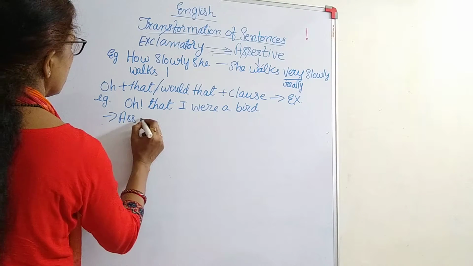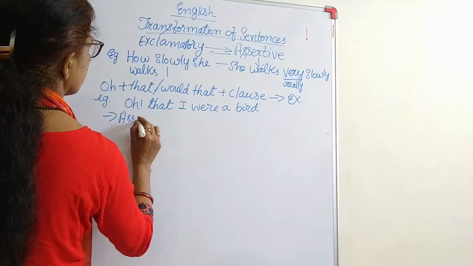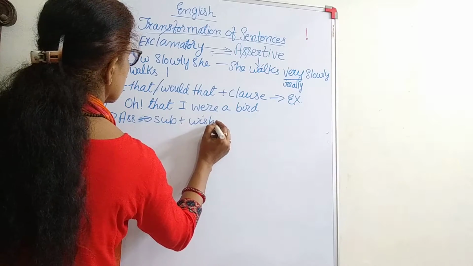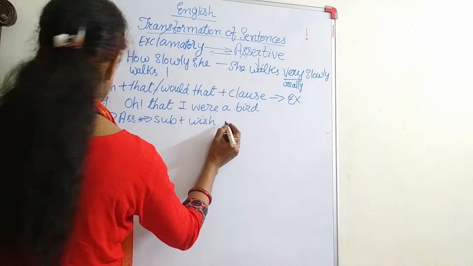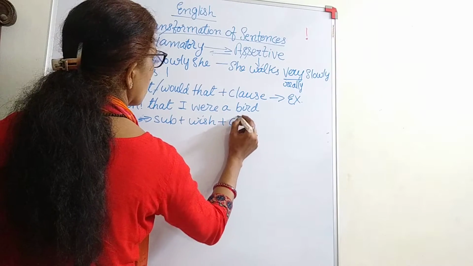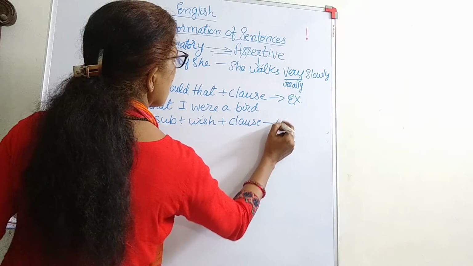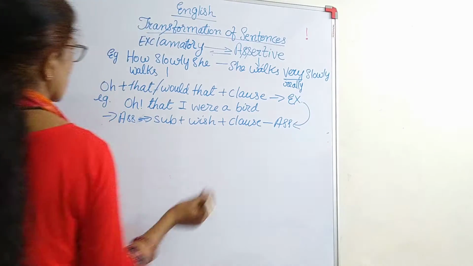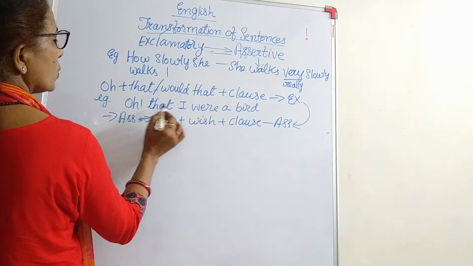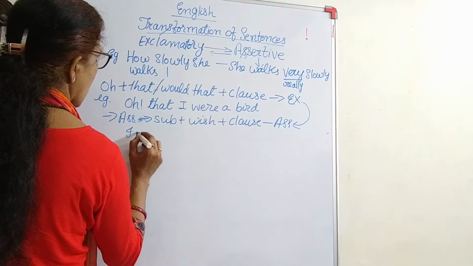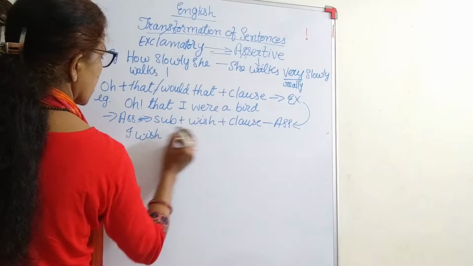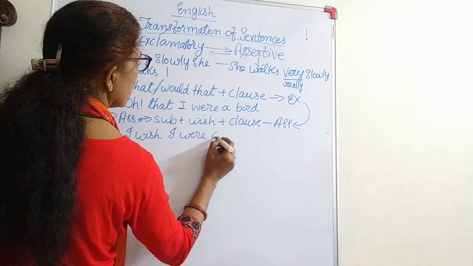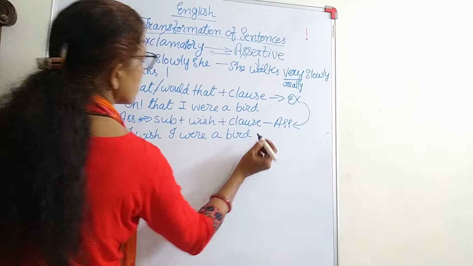Assertive structure will be, okay, subject plus wish, subject plus wish plus the clause. This is in assertive sentence. This is exclamatory, and these exclamatory change into assertive. For example, the same sentence, oh that I were a bird. So what do we say? I wish. Okay, subject is I, so I wish. Then what was the clause? I were a bird. Okay.